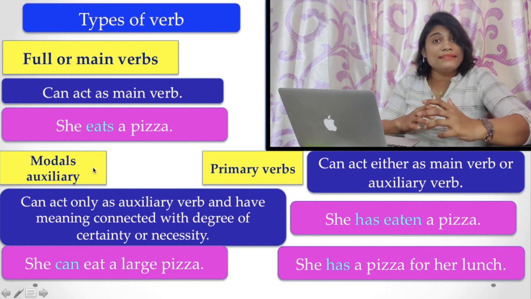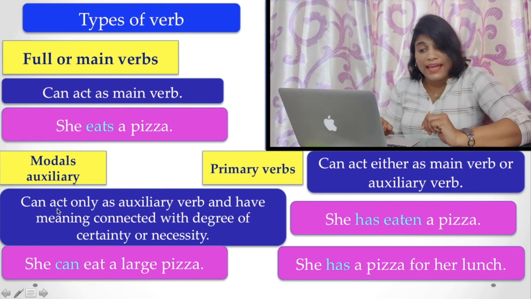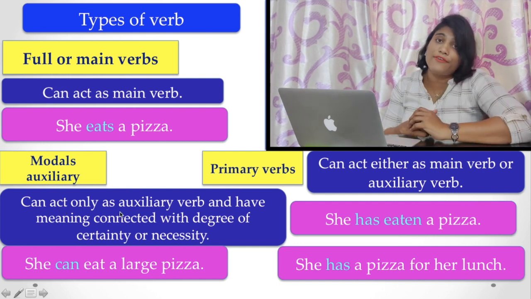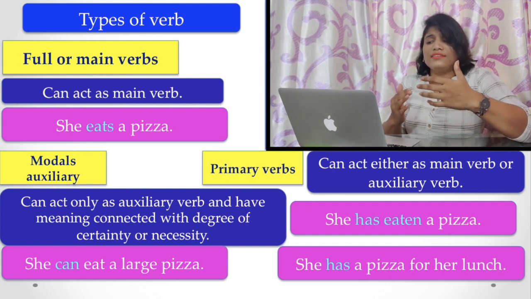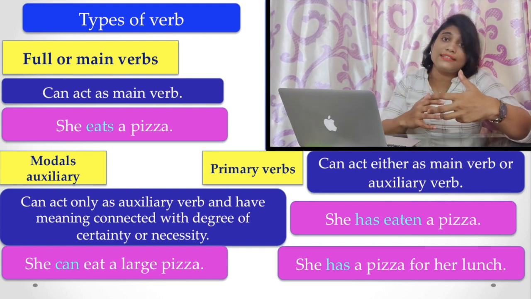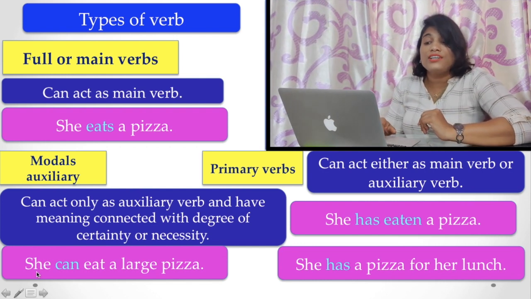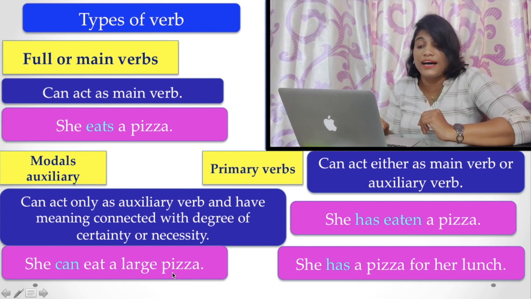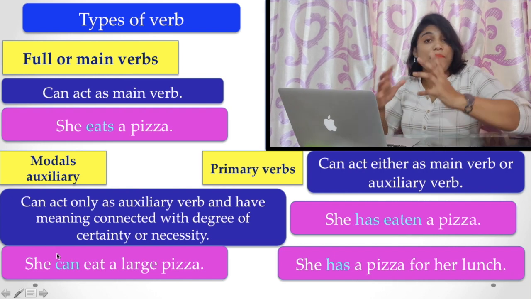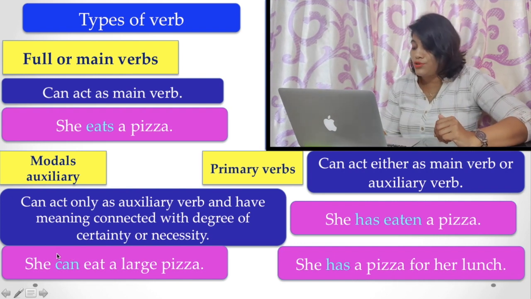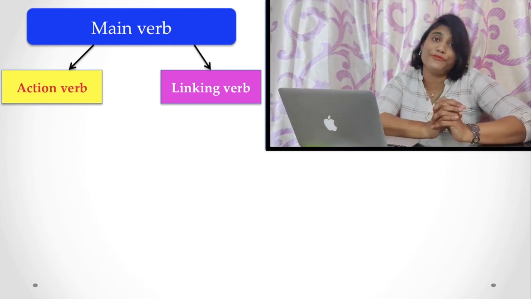And the other category is the modal auxiliary, which can act only as an auxiliary verb to add some extra meaning or a degree of certainty or necessity to your sentence. For example, you can say that she can eat a large pizza. Here, can is a modal auxiliary because it denotes the ability of a person.